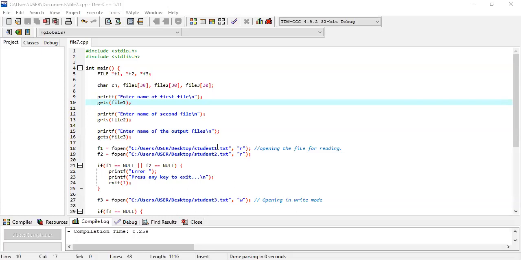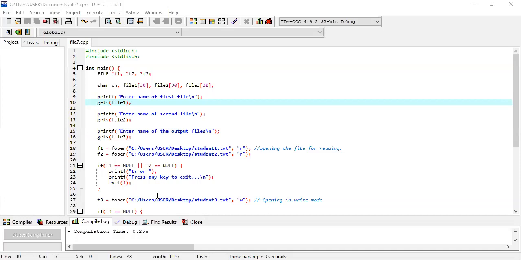I'm not writing in between file 1, which is student 1, and file 2 which is student 2. I'm not writing anything. I'm just opening these two files and reading the information, nothing else. So after that, I'm checking whether F1 and F2, or you say student 1 and student 2, exist or not.